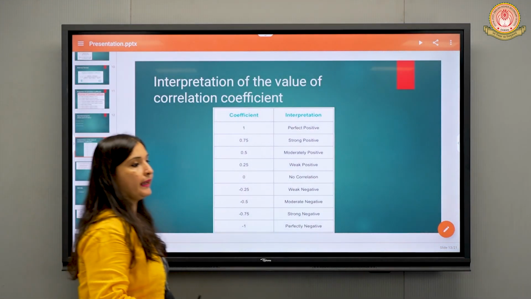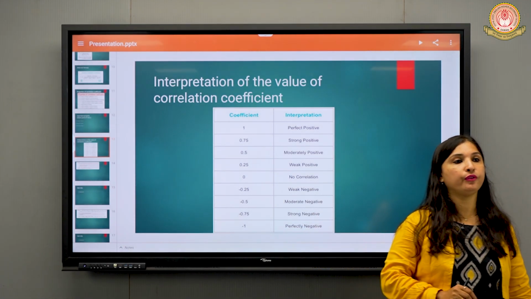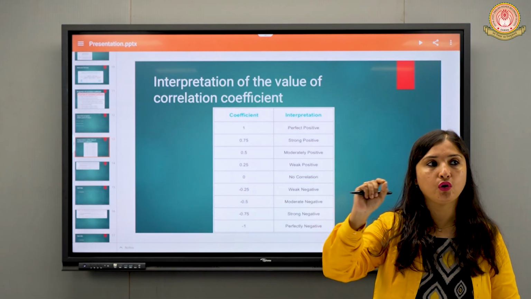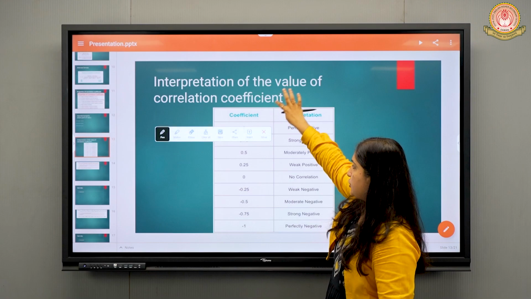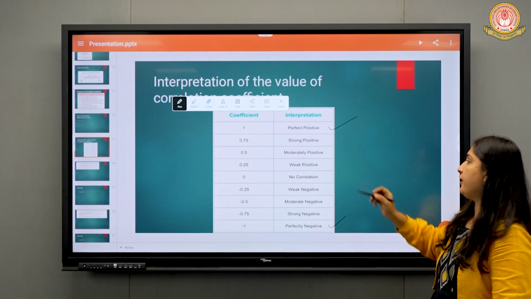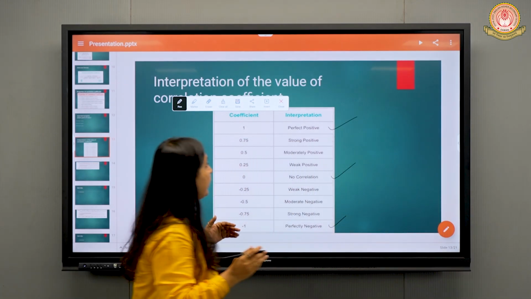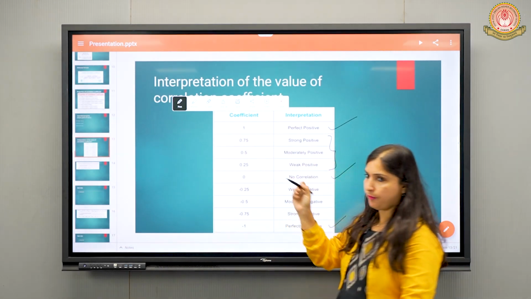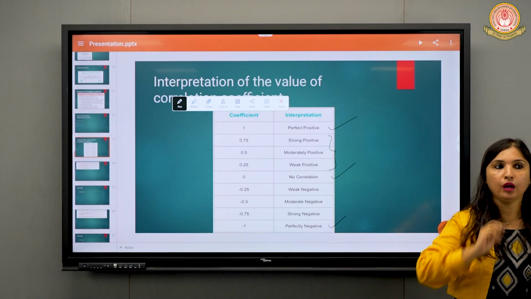Now, as I told you, if you get the value of r as 1, it will be perfect positive correlation. Then if it is -1, perfect negative correlation. If it is 0, there is no correlation, that is lack of correlation. Now, we already saw nearer to 0 and positive, then it is positive correlation. If it is 0.75, it is very near to 1, right? Then we can say there is a strong positive correlation between the two variables.